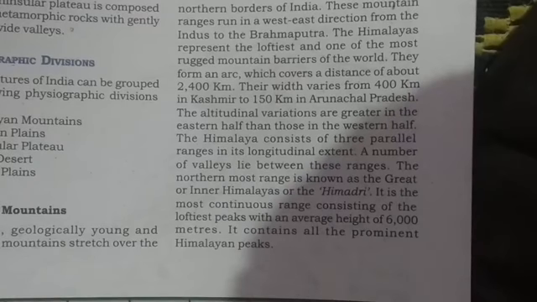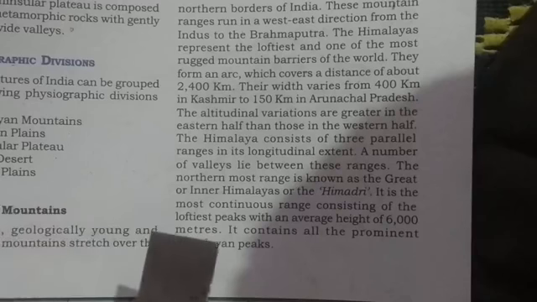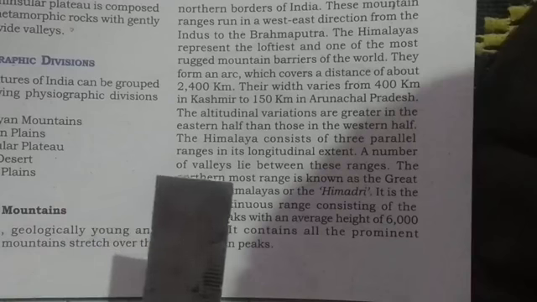The Himalayas consist of 3 parallel ranges in their longitudinal extent. A number of valleys lie between these ranges. There are basically 3 ranges in the Himalayas, and there are many valleys between these 3 ranges. The northernmost range is known as the Great or Inner Himalayas or the Himadri. The first and northernmost range is called the Inner Himalaya, the Great Himalaya or the Himadri.